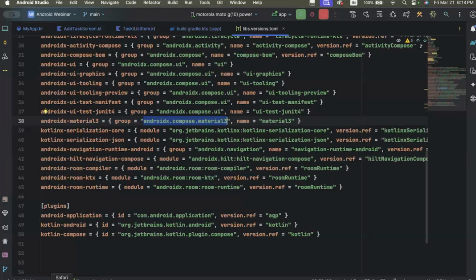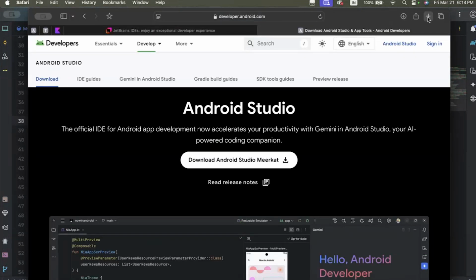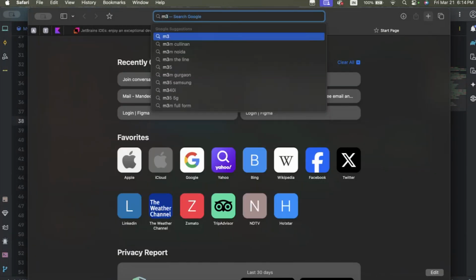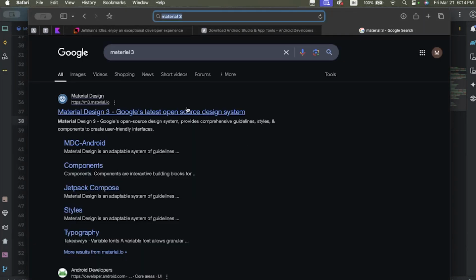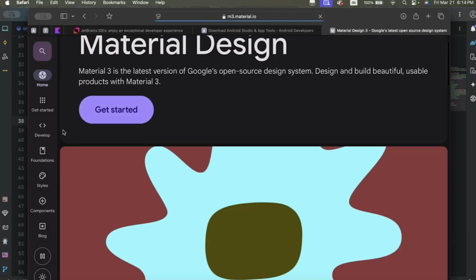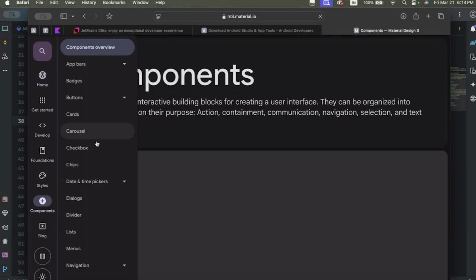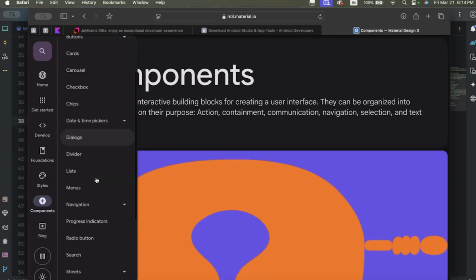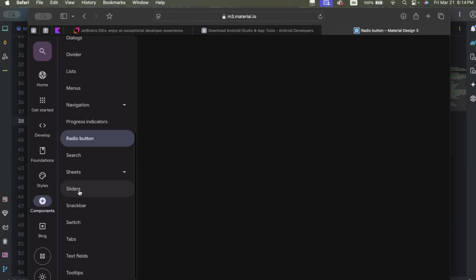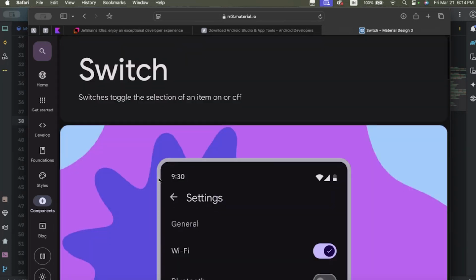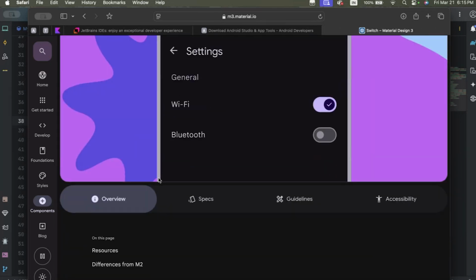This is the official website for Material 3 components. Just check out this website, and here are the components. You will see that the Material 3 library provides a large number of components like radio buttons, sheets, sliding switches. Using these, we can make an impressive UI in our application.